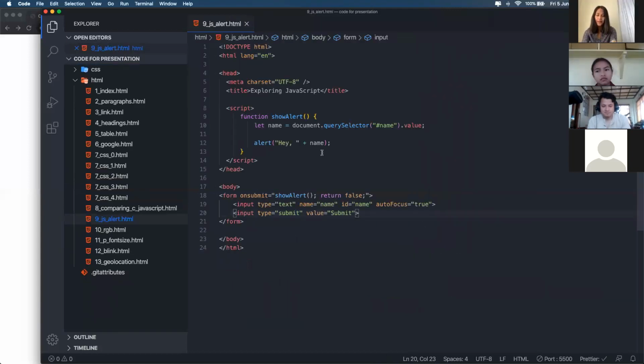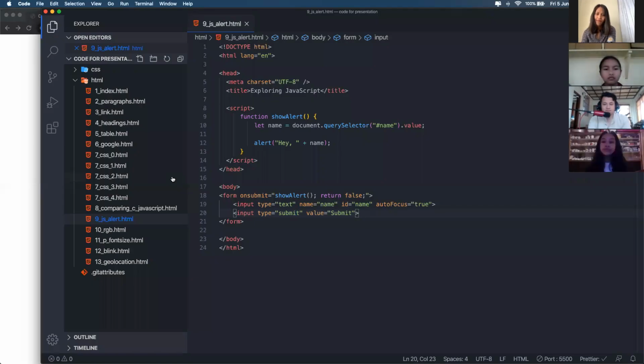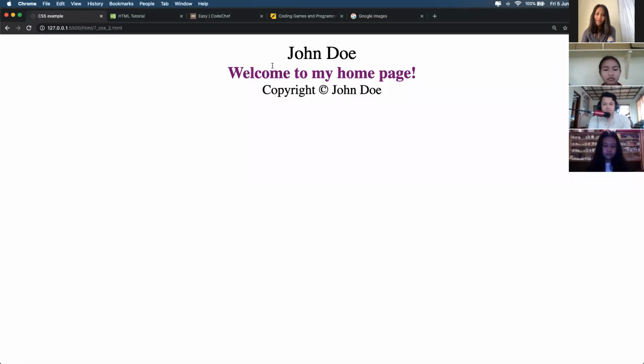All right, next we'll be looking at JavaScript. We have seen how to input text in your web page, how to color your text, how to create tables, how to input images and all. Now let's look at how to put interactivity in your website, right? As of now, all of your web pages are static.